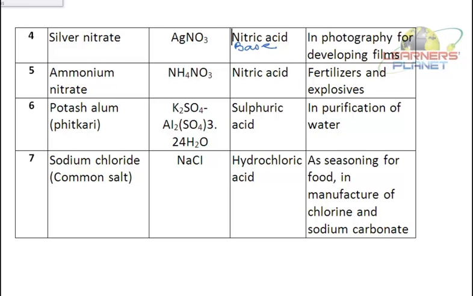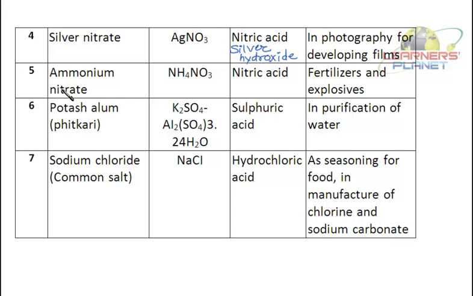So the base is silver hydroxide. Right? Now it is used in photography for developing films. So silver nitrate, this acid is nitric acid and the base is silver hydroxide. And this is used in photography for developing films.